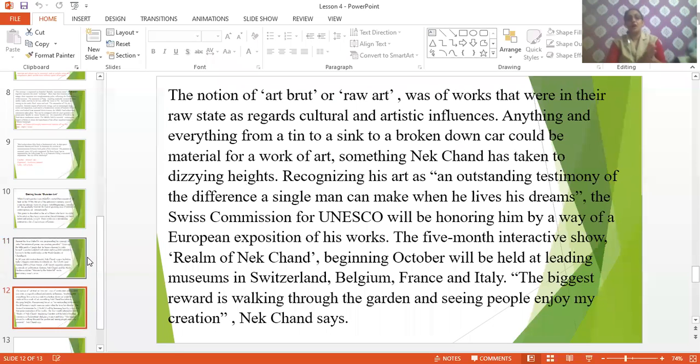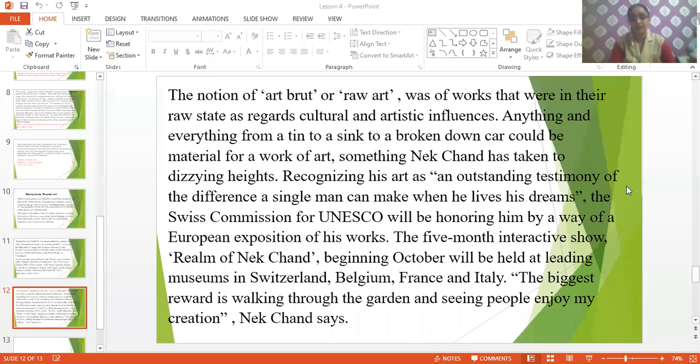The notion of art brut or raw art was of works that were in their raw state with regard to culture and artistic influence. Anything and everything, from a tin to a sink to a broken down car, could be material for the work of art, something Nek Chand has taken to dazzling heights. Now what is there, children?